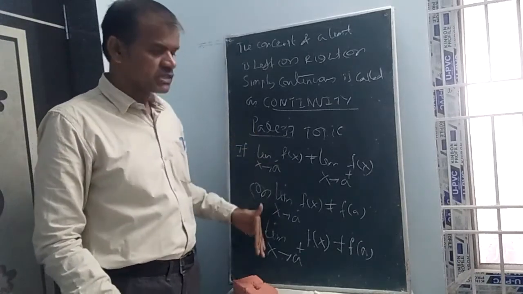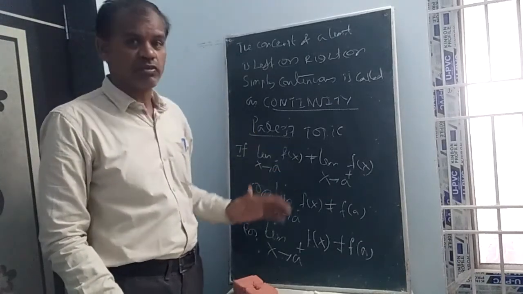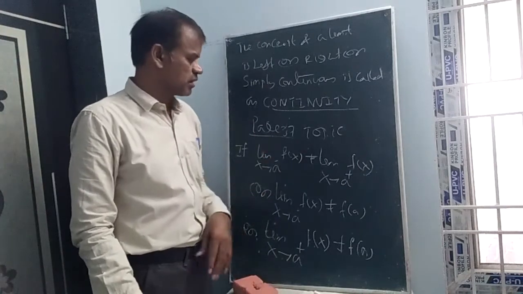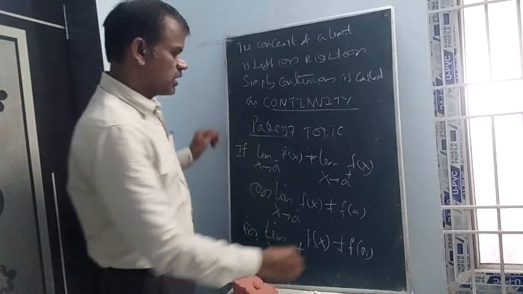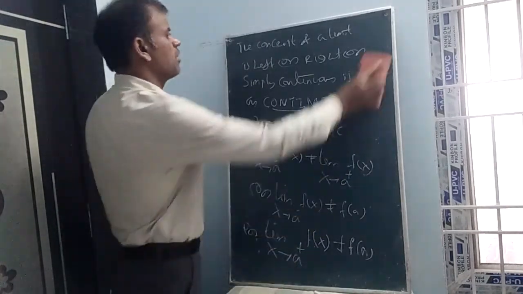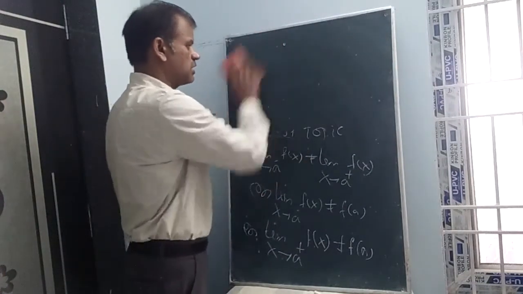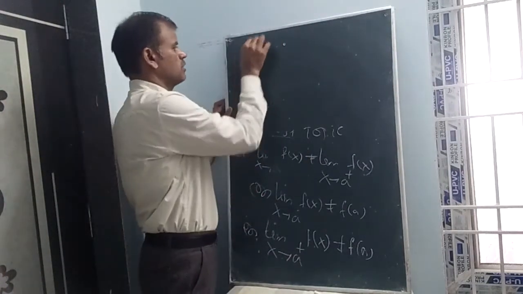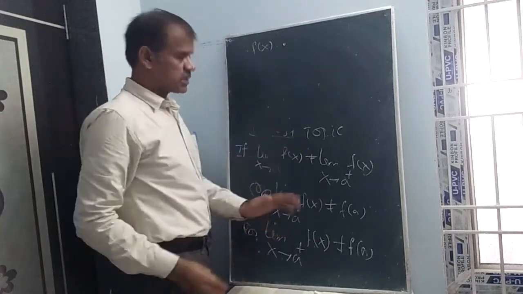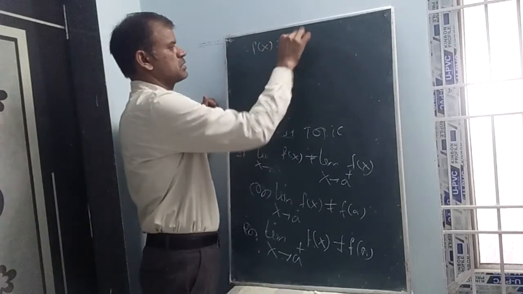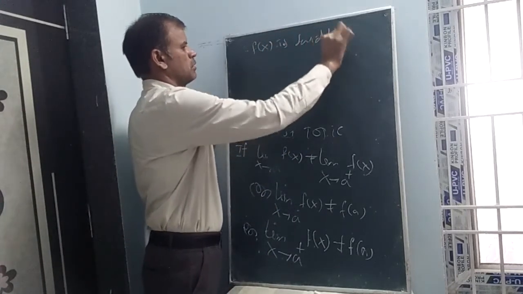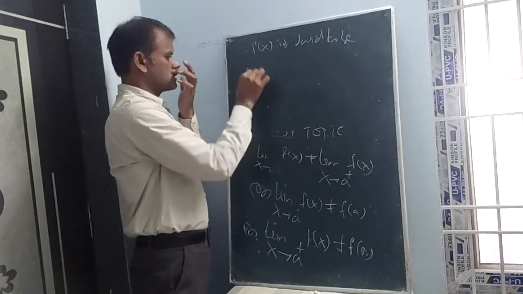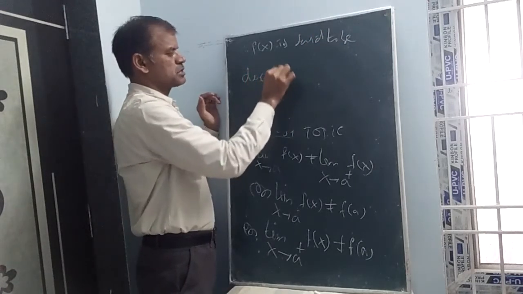In all such cases the limit does not exist, and whenever the limit does not exist there is no question of continuity. Then f(x) is said to be not continuous, or discontinuous.